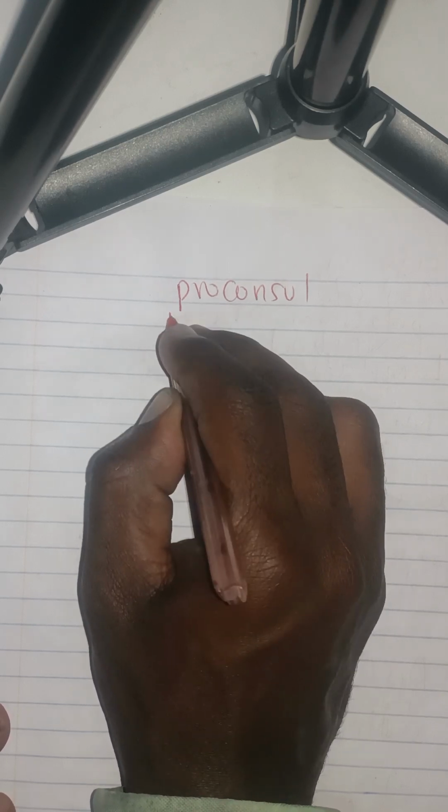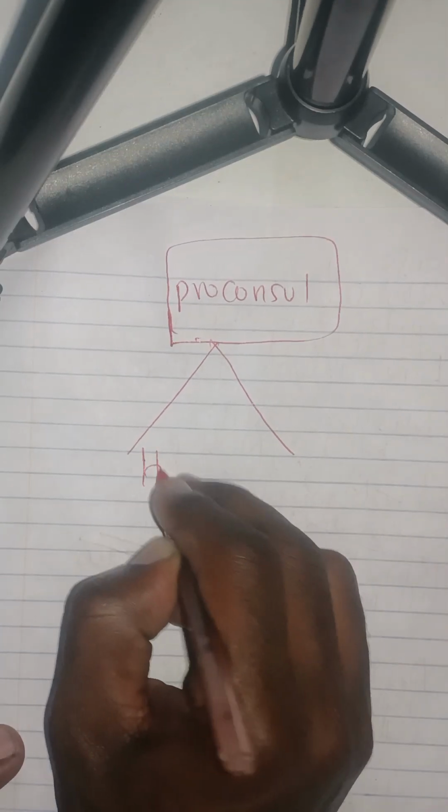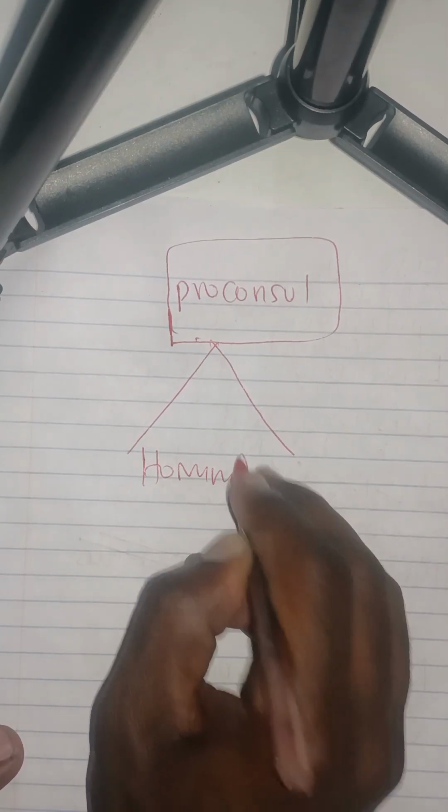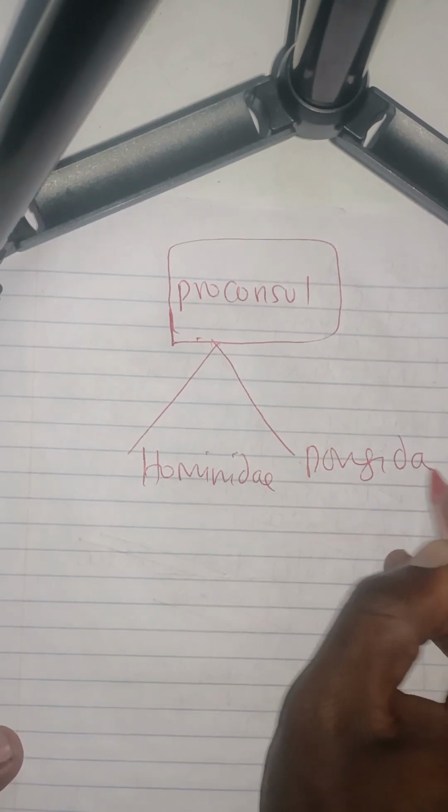So he says the earliest ancestor was referred to as proconsul. Proconsul underwent changes to give us hominidae and pongidae.